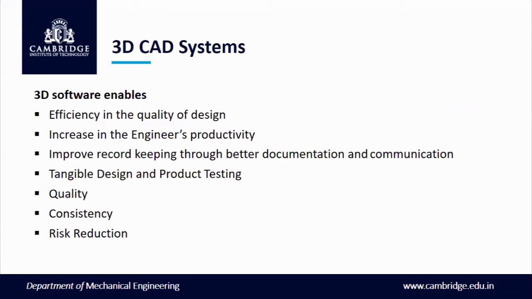So 3D CAD systems, what does this software enable in product building? It gives efficiency in the quality of design. It gives engineers productivity. It gives record keeping through better documentation and communication, tangible design and product testing, quality consistency, and risk reduction. See, there are so many things which this CAD software enhances.